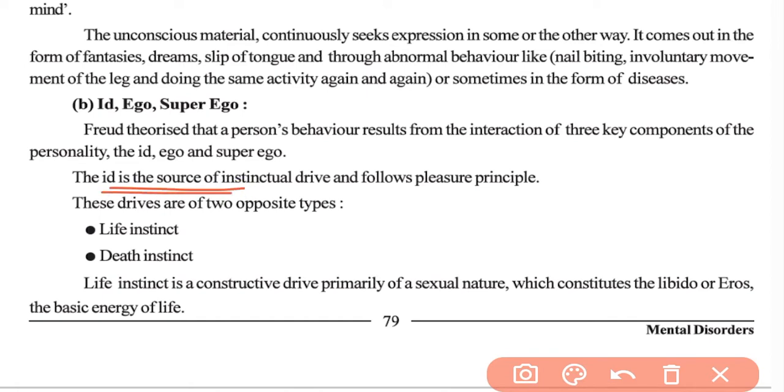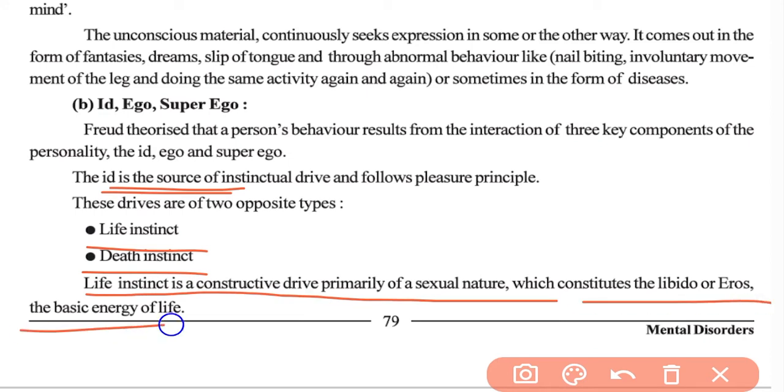So the id has generally two drives, that is the life instinct and the death instinct. Now the life instinct is considered the constructive instinct, while the death instinct is considered the destructive instinct. Okay. So for the life instinct, the primary drive is of sexual nature. The life instinct is a constructive drive, primarily of sexual nature, which constitutes the libido and the eros, the basic energy of life.